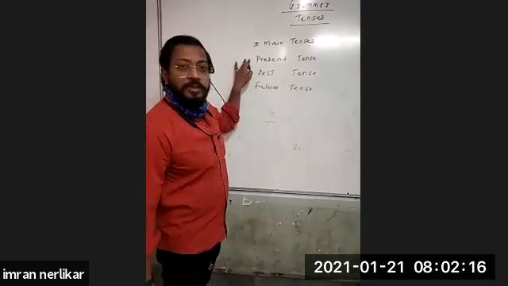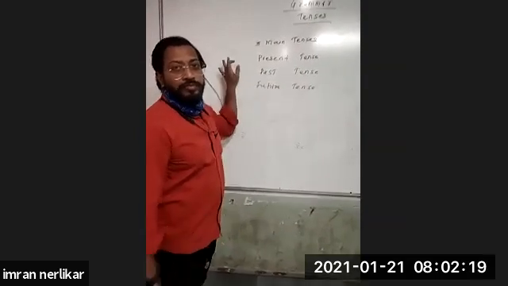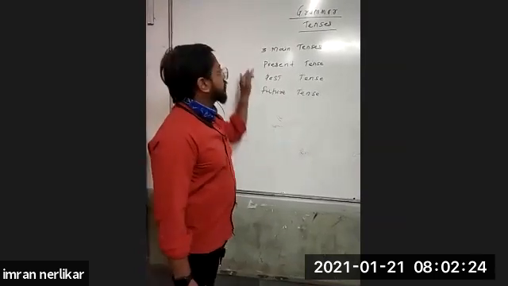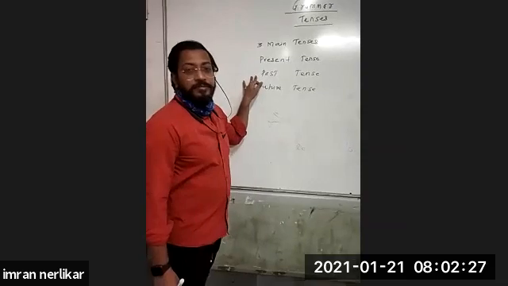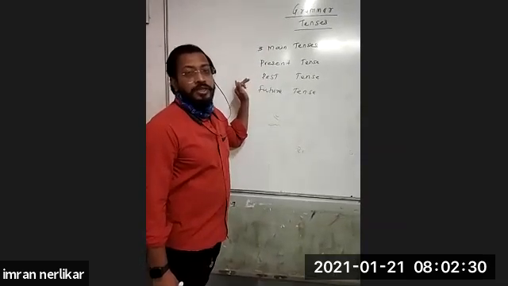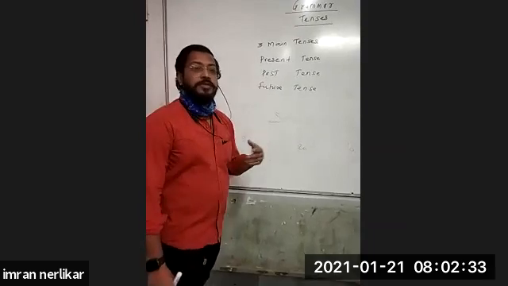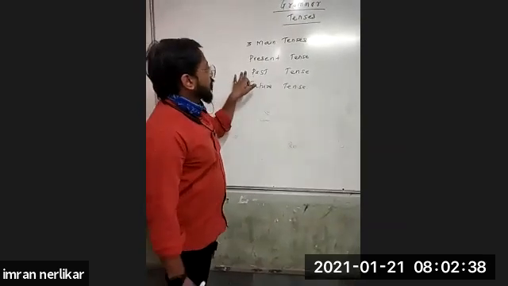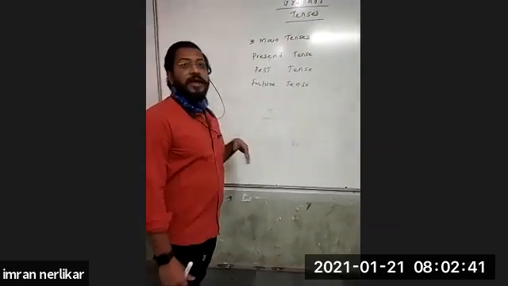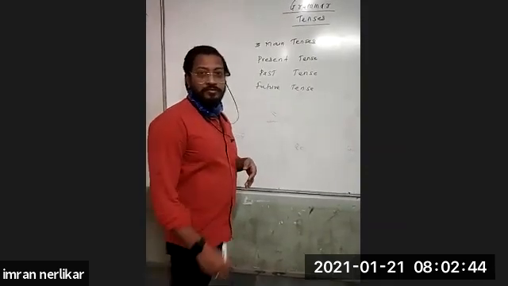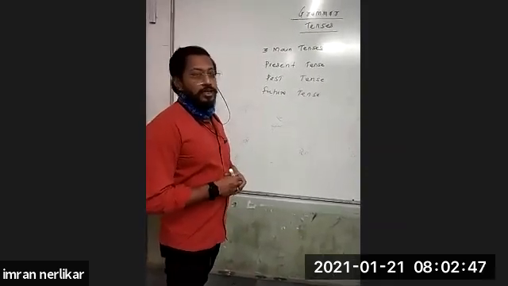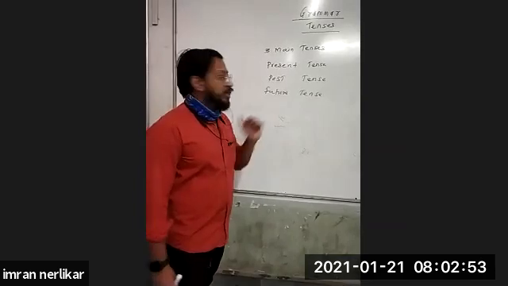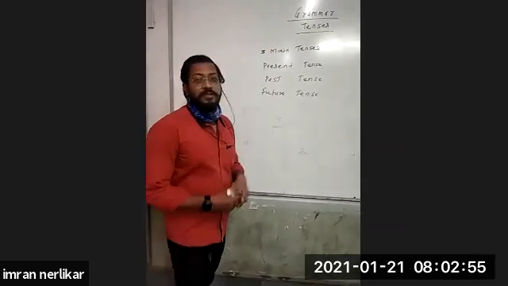Present tense means the tense which is going on now. Today it is present tense. Now our lecture is going on, it is present tense. Past tense means the action which is completed, which has taken place before some time. Yesterday is a past tense. And future tense means the action which will happen in future. Tomorrow is a future tense. Today is present tense, yesterday is past tense, tomorrow is future tense. So these are three main tenses.